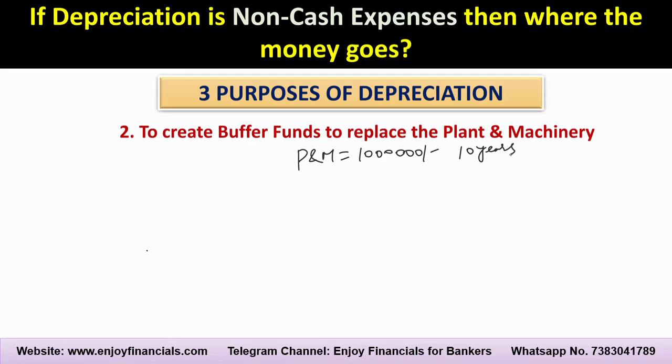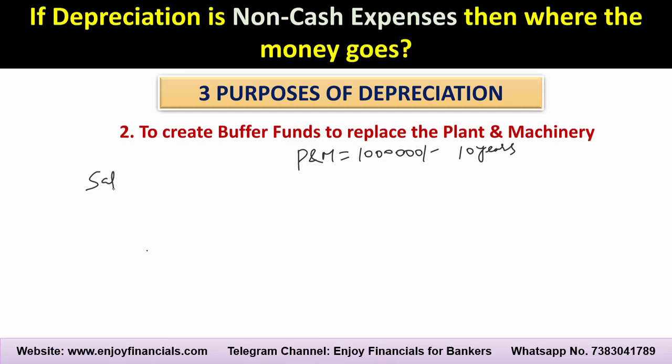So just think what will be the status of the company after 10 years, what will be the position of that company if the company does not start creating the buffer fund to replace the existing plant and machinery. If the company does not create the buffer fund, by the end of 10 years the machinery will stop functioning, and because of that the company will also not survive. So that's why, in the form of depreciation, though we debit it from the profit and loss account, we are not parting with the money to anyone, so it remains in the balance sheet only. That I will show you with an example.